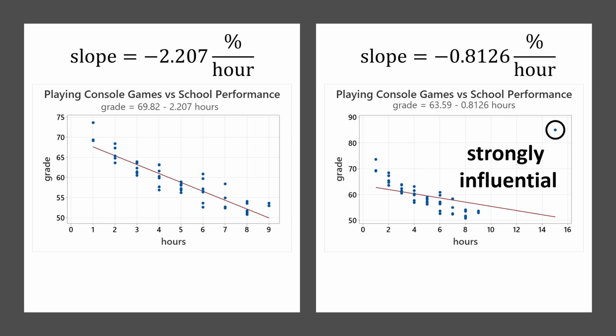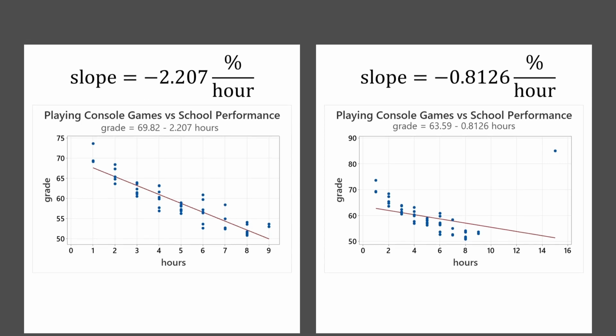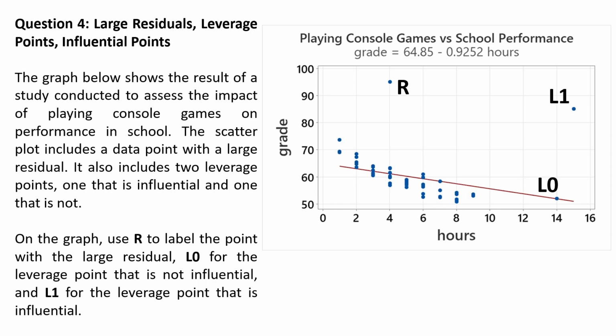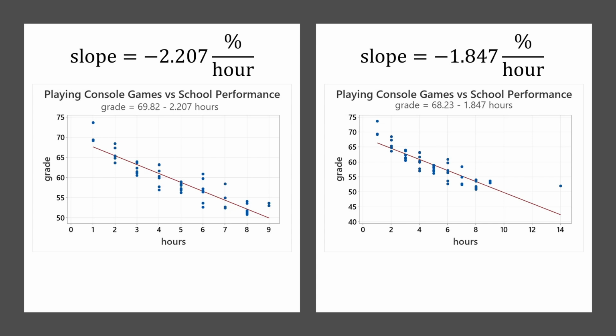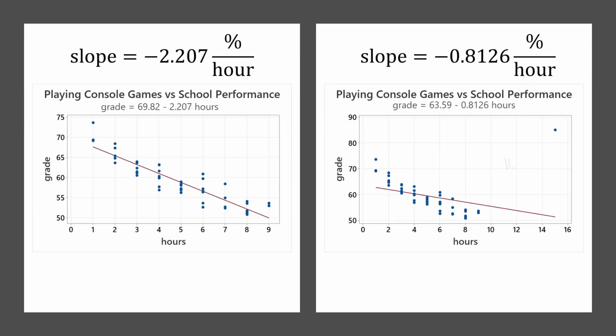Right, so it's correct in the first instance. If we go back, it's correct to label the points as I show you here, because your only options were it's either an influential leverage point or it is not influential. But just be aware that there is some nuance to these situations. Here we have a leverage point that does make some change in the slope, and 20% is not tiny. It's a fairly large change. We will call that weakly influential. And in the second example, this is a strongly influential leverage point. So just so you know.